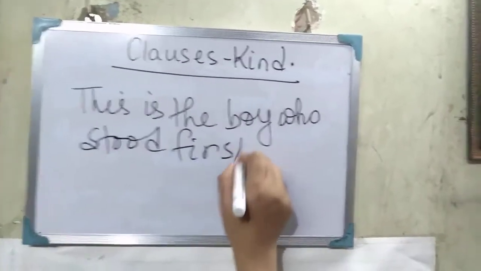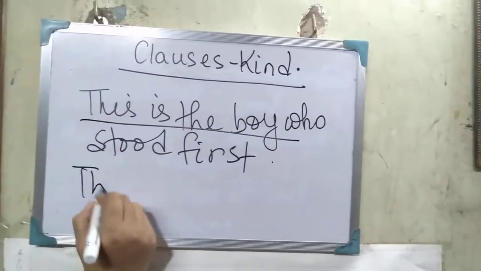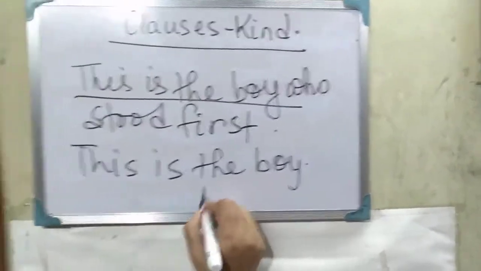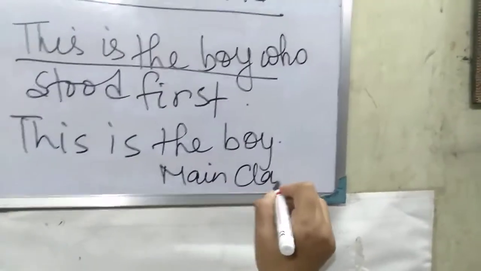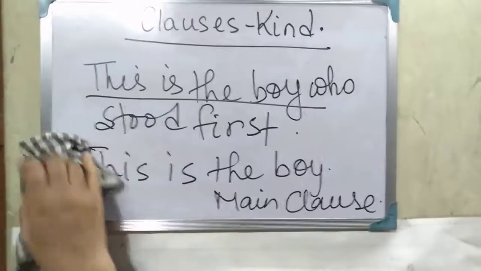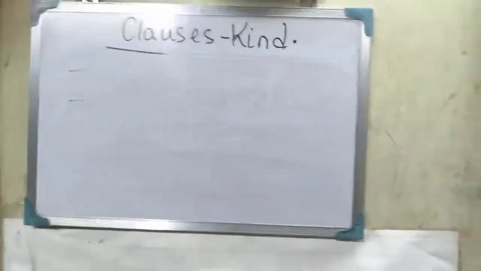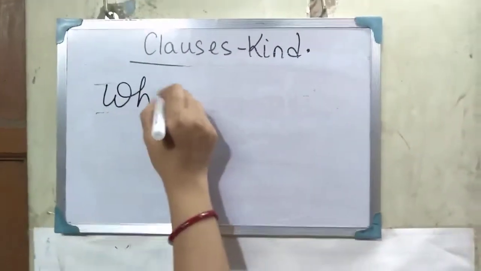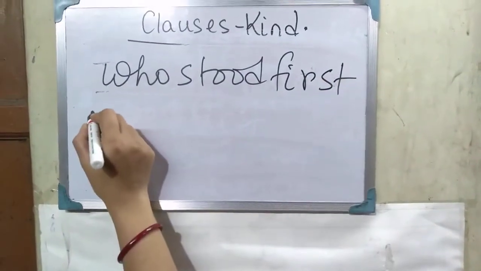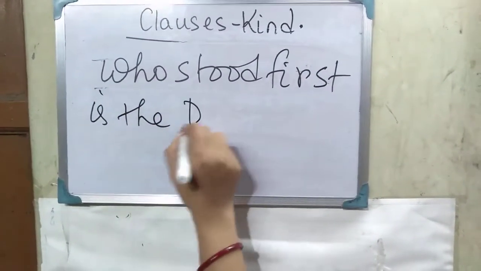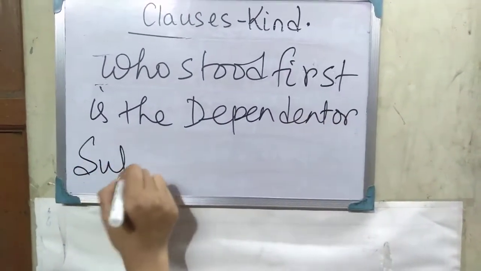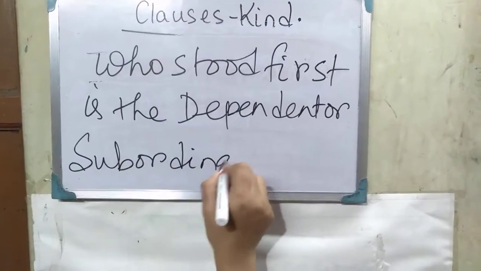This is the boy who stood first. So "this is the boy" is the main clause, and "who stood first" is the dependent or subordinate clause.